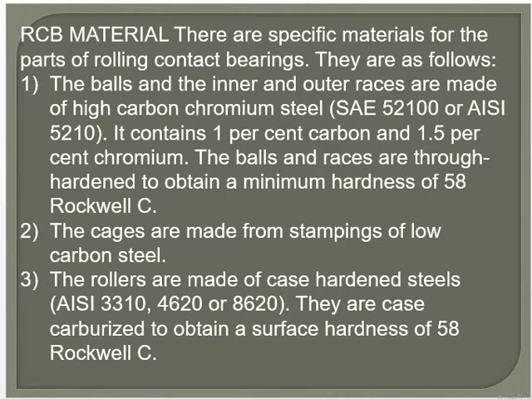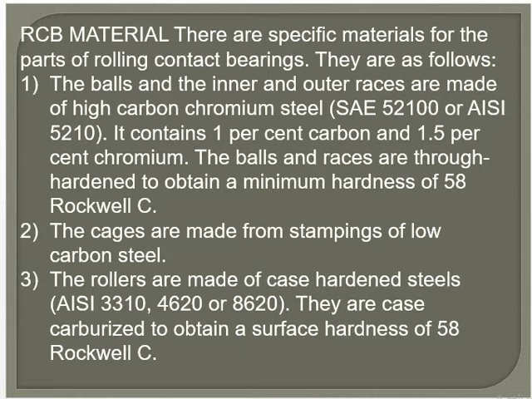These balls and races are heat treated to obtain a minimum hardness of 58 Rockwell. That is one of the measuring points, so we designate the hardness number as 58 Rockwell.